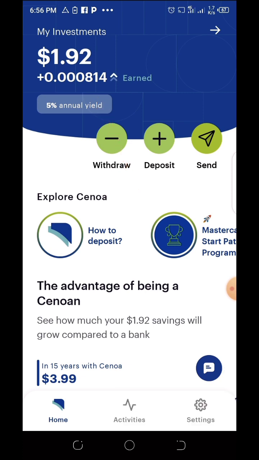Now sometimes when you deposit your money, it might take a little time before it comes, but it will surely come. Just make sure you follow the procedure that I explained in this video. Please do not make any mistake. Put the full name that you're going to transfer the money from. That is, if your name is Ebuka Chigwezu, put Ebuka Chigwezu, and then the bank you're going to transfer from. Make sure you don't confuse the app about who is sending the money, with the name being different from the sender. Just follow the procedure I explained, and you're going to get your money deposited here and saved.